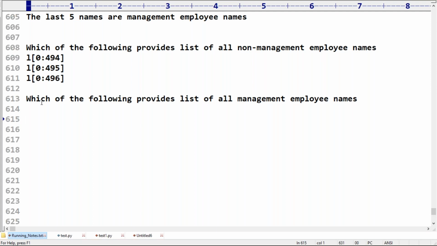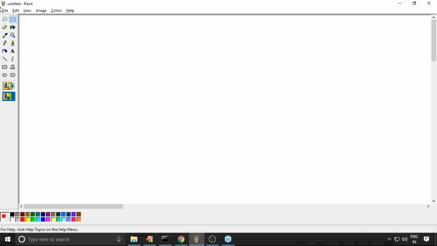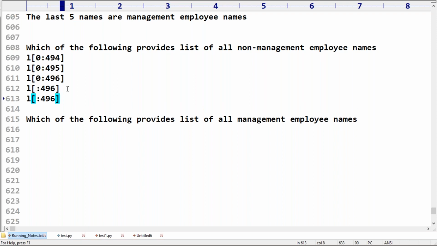Now take a bit of special care. First thing, here is the legend. This type of analysis must be done. Now see this one. Sometimes they may even remove this one also. If you are not specifying anything here, what will happen? What is the step value? By default, the step value is 1. And the beginning is always 0.